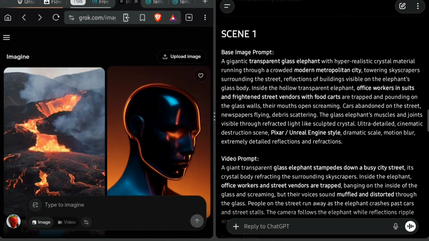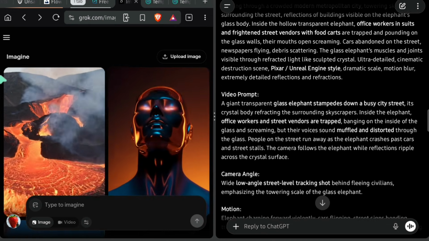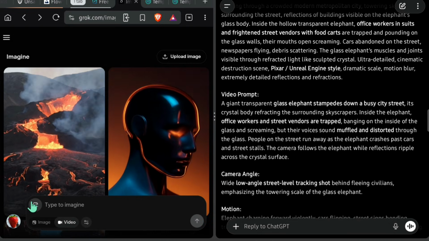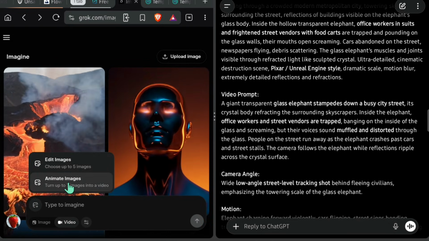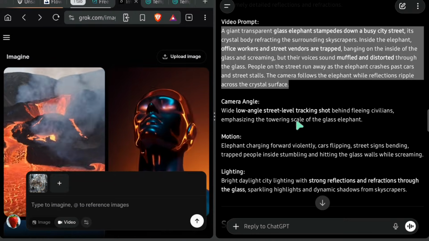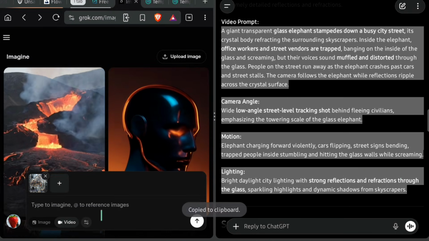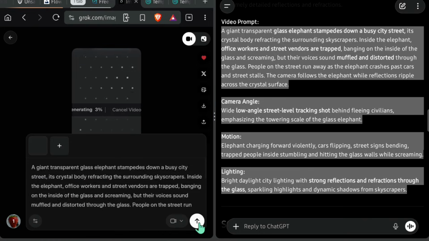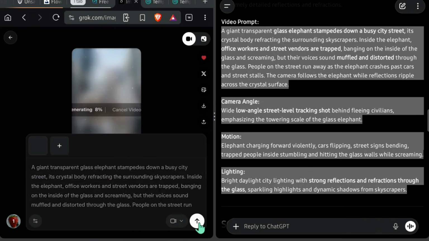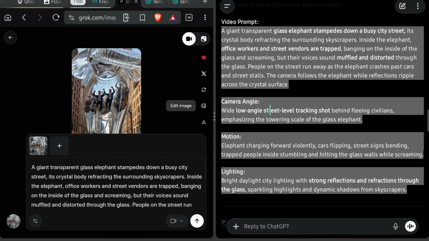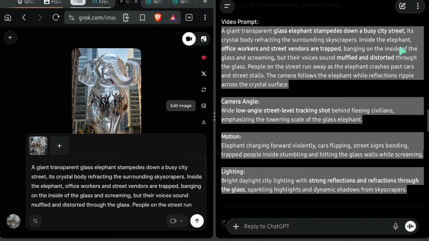Next, we will generate the videos. For video generation, we will use Grok AI. Inside Grok AI, go to the Imagine section and select Video. After selecting Video, click on Animate Image and upload the image for your first scene. Then go back to ChatGPT and copy the video prompt for Scene 1, including the camera angle, motion, and lighting instructions. Paste that prompt into the video prompt section and generate the video. Repeat the same process for all the other scenes as well. Once all the videos are ready, open any video editing software and merge all the clips together in sequence. This will create your final long-form video.